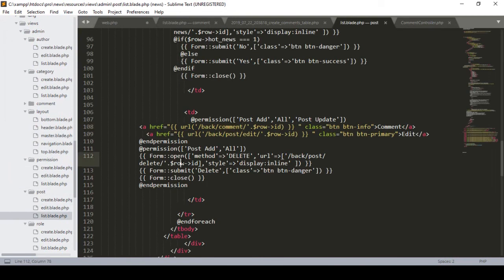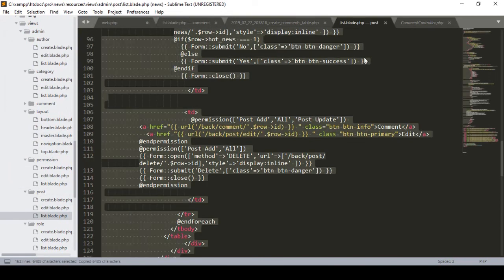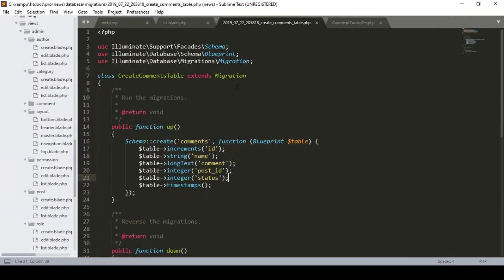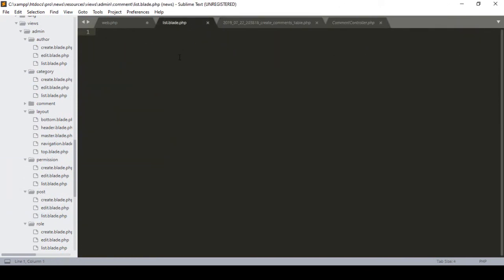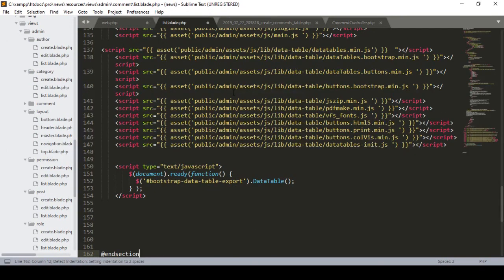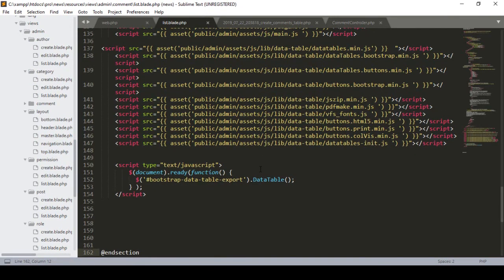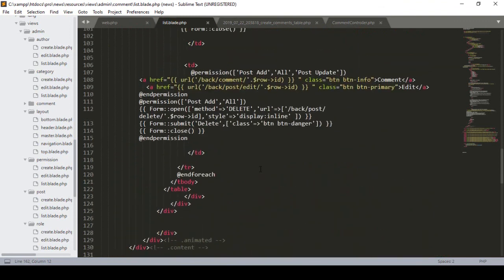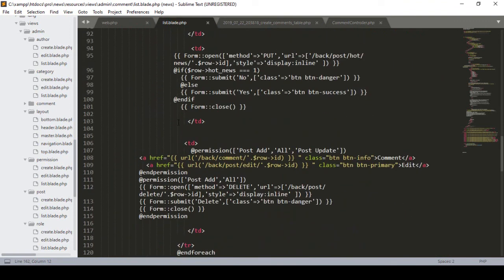Okay, so here I created it, and this page will be just like our post list page. So for now I copy the whole thing from our post list page, that is post and the list page. I copy it, and in our list blade I paste it in that position. Here we have to customize it as per our demand, so I will do that later.